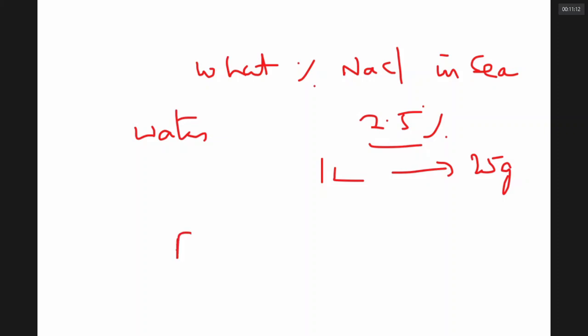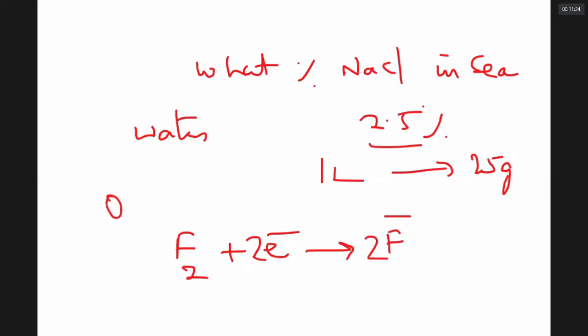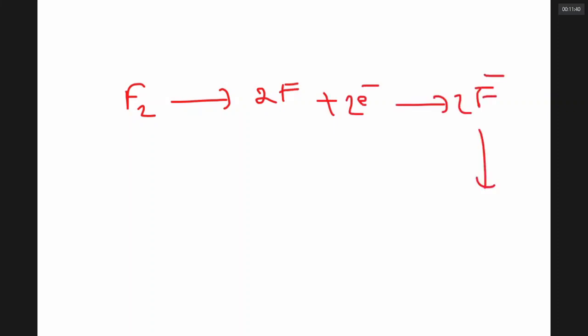Now notice, fluorine is the most powerful oxidizing agent in the entire universe. It readily takes electrons from anybody and everybody. It is a very powerful oxidizing agent. Why is fluorine a powerful oxidizing agent? See, first fluorine should break into 2 fluorine atoms. Then each atom should gain an electron to become a fluoride ion. Once you get the fluoride ion, it should happily stay in aqueous solution as a hydrated ion if you put water.